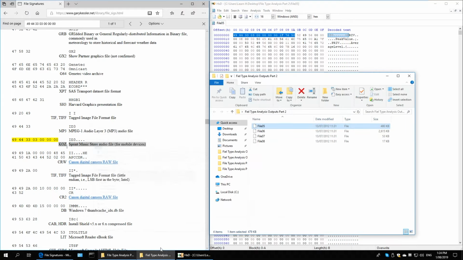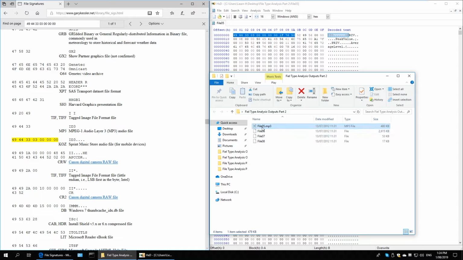So this is my output folder, where I copied all my originals. I'll actually close this, I don't need this anymore. So I'm going to rename the first file. It says the extension is ID3. It's an ID3 file, but because it's a music file, I'm just going to name it an MP3. Give it an MP3 extension.